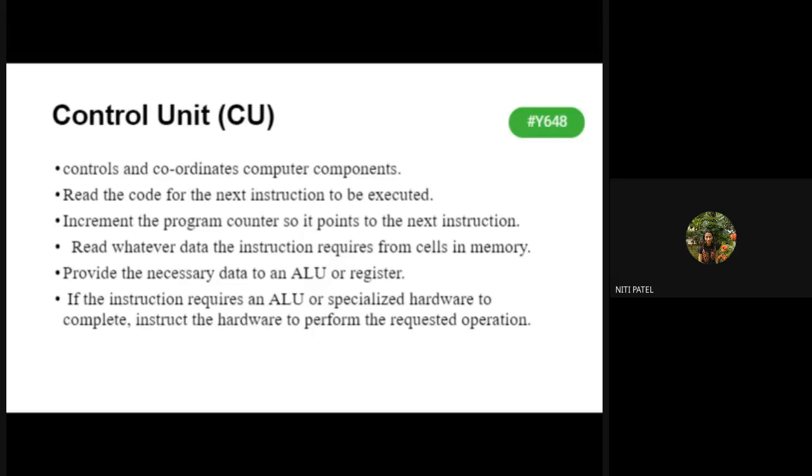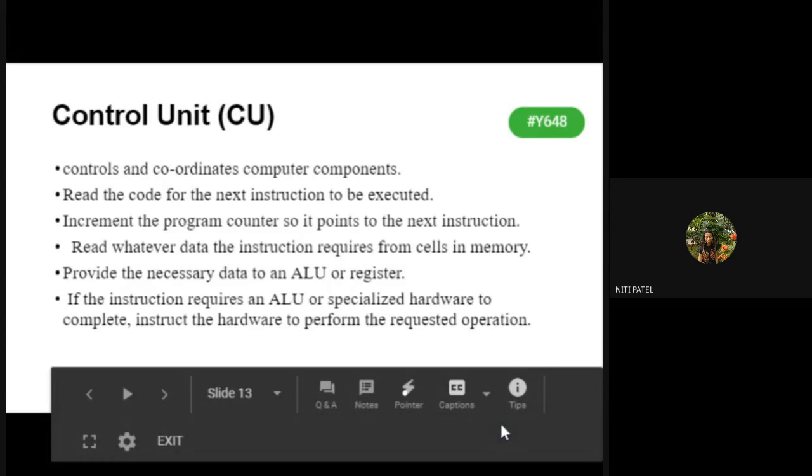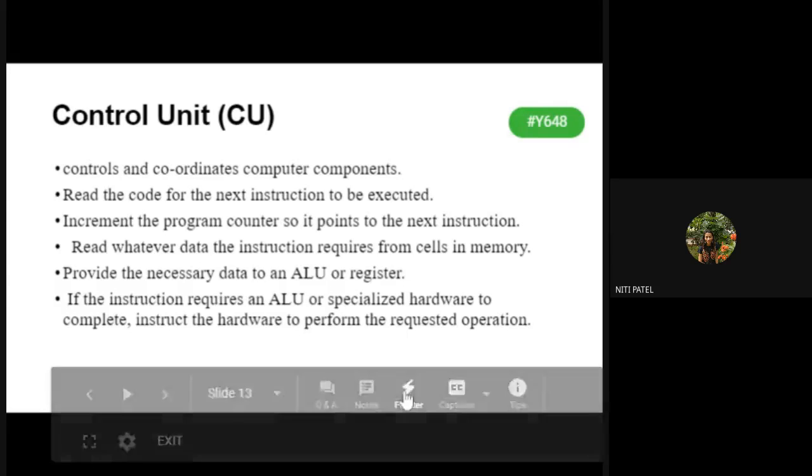Then we had seen what is a function of a control unit. It not only controls the register and the ALU, but it also controls each and every part, right from the input given by the user till the output produced to the user. So what are its functions? It reads the code for the next instruction to be executed. It will also increment the program counter.